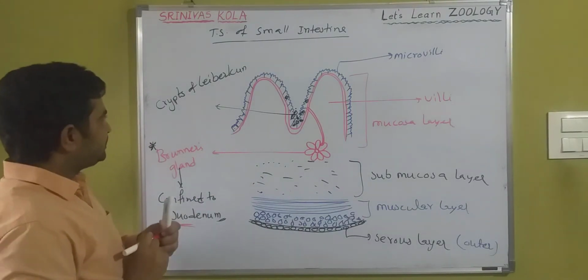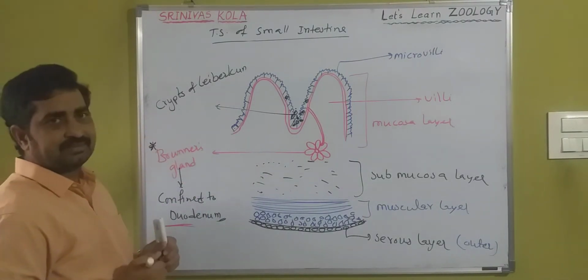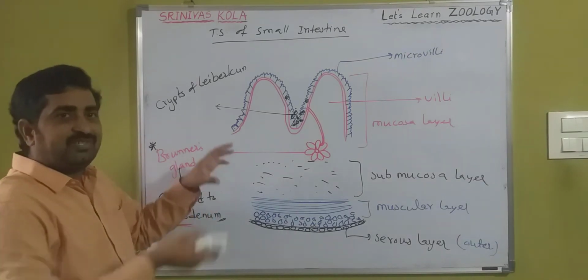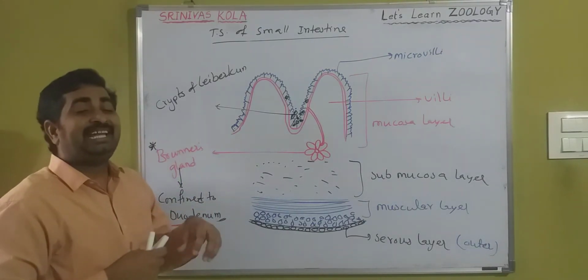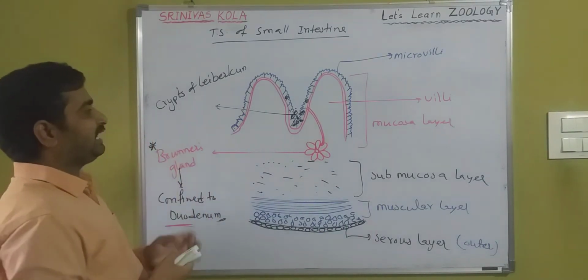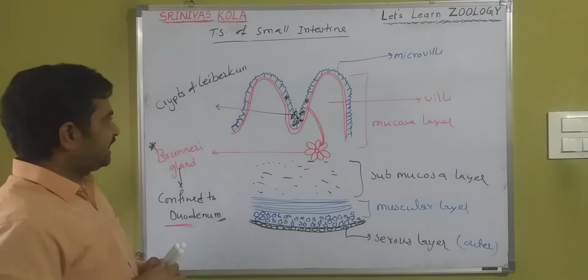The crypts of Lieberkühn and Brunner glands secrete digestive secretions, which are collectively called intestinal juice, otherwise known as succus entericus. What is that? Succus entericus.